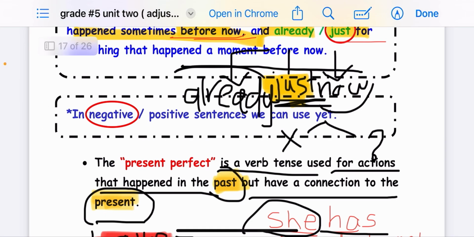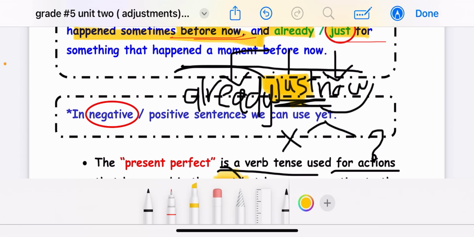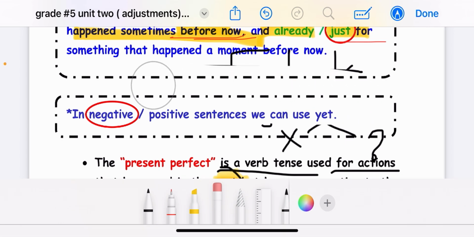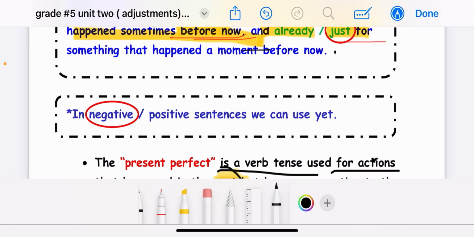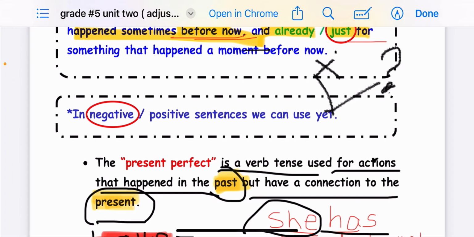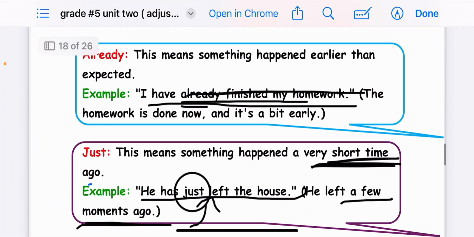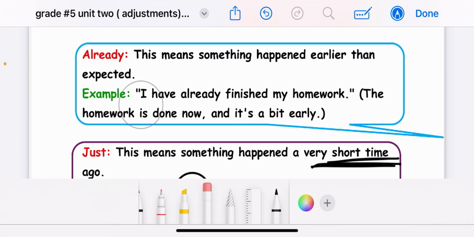Now we want to talk about the third keyword of a present perfect, which is yet. Yet is the easiest one because when you see negative or question, we directly use yet. Look at the examples here. So I have already finished my homework, so the homework is done now. And it's a bit early. Okay, so it's a bit early.